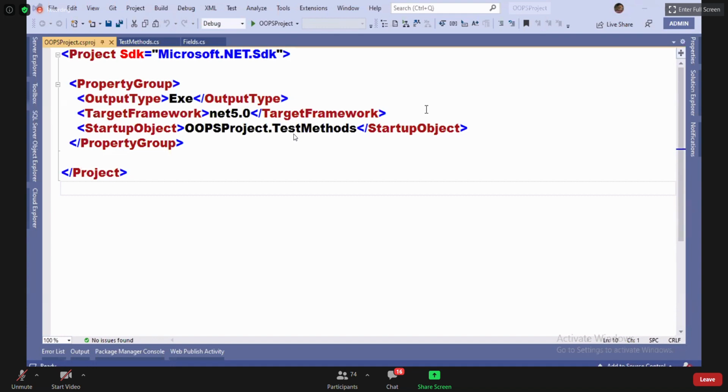If a constructor is declared by using a static keyword, that is a static constructor. Otherwise, everything is a non-static constructor.